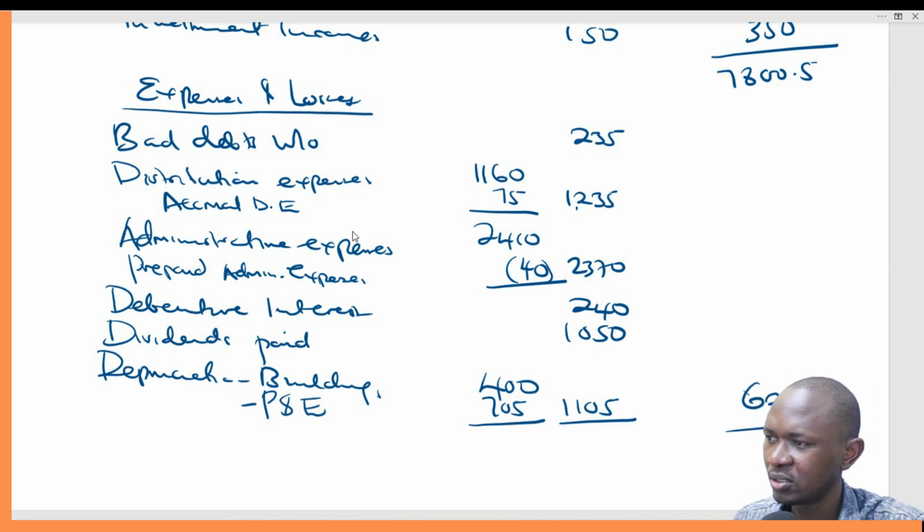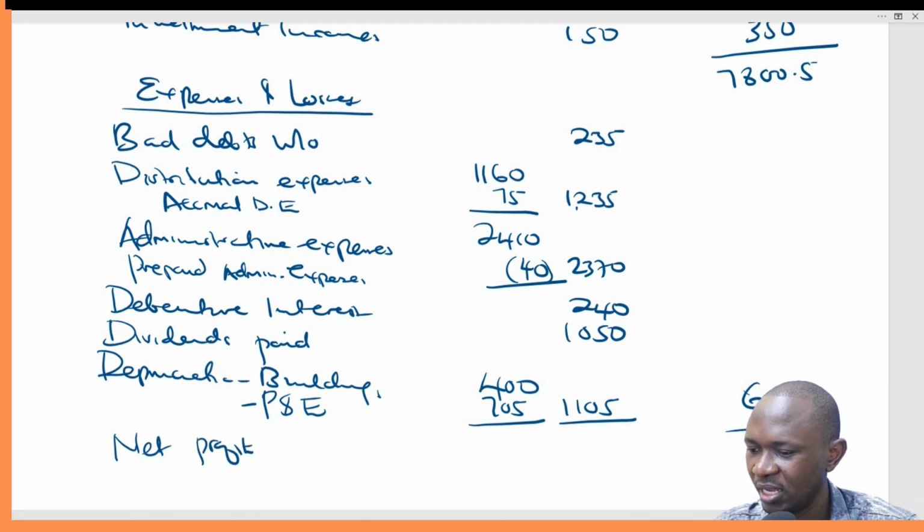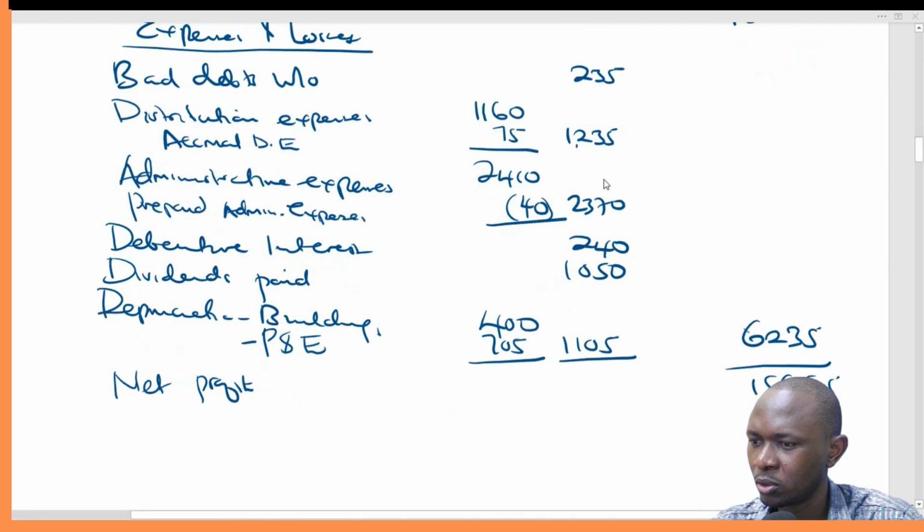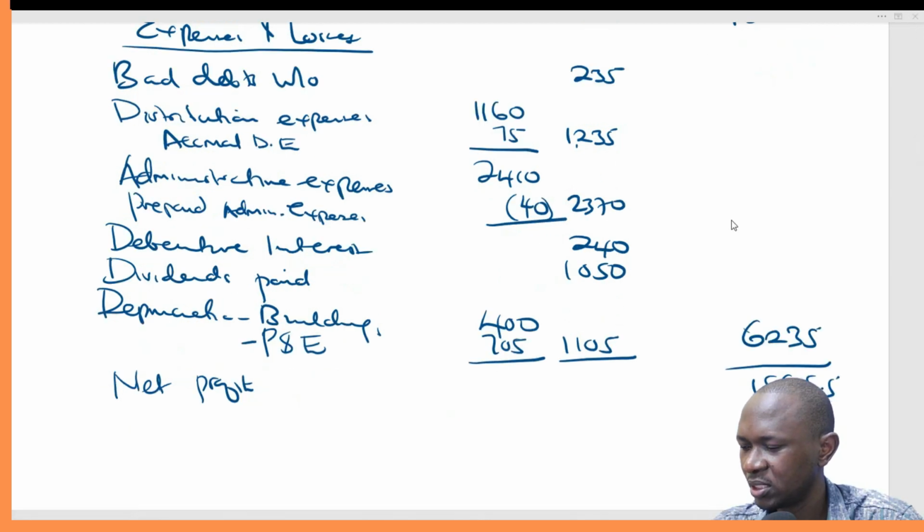So then 7800.5 minus 6235. This gives us 1565.5 as our net profit. So we proceed. Let's just counter check.